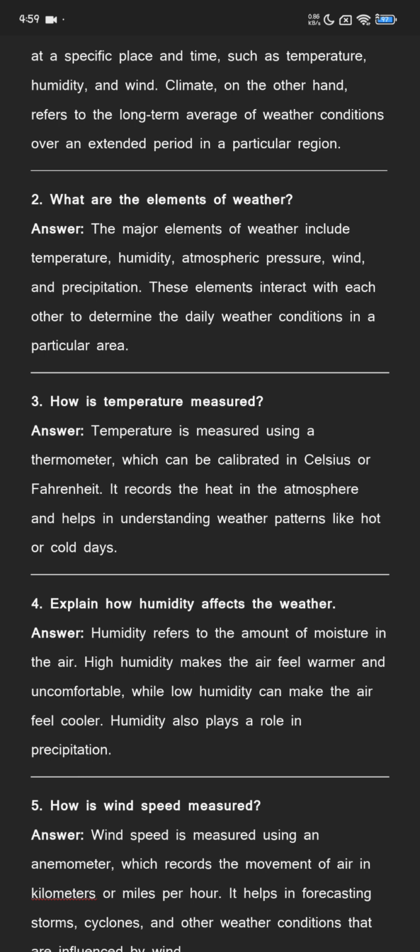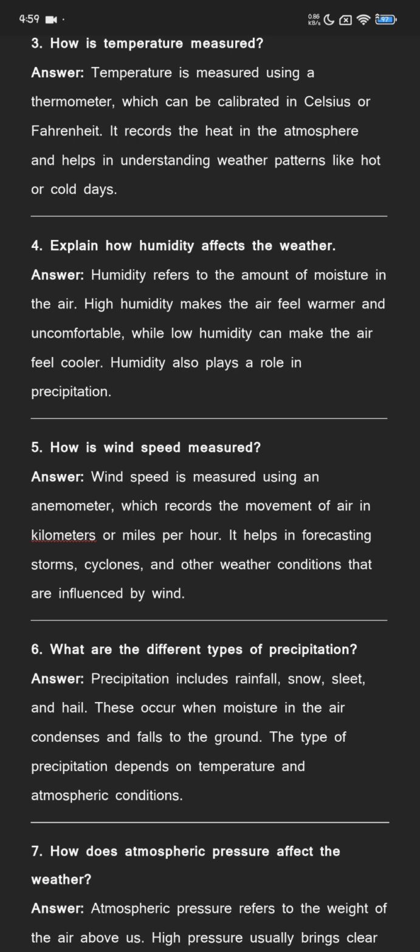How is temperature measured? Temperature is measured using a thermometer which can be calibrated in Celsius or Fahrenheit. It records the heat in the atmosphere and helps in understanding weather patterns like hot or cold days.